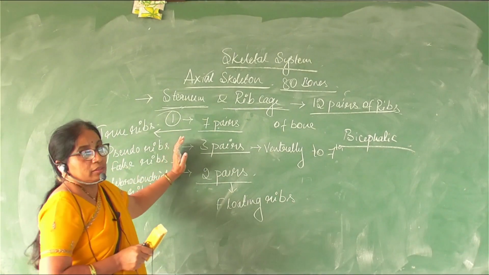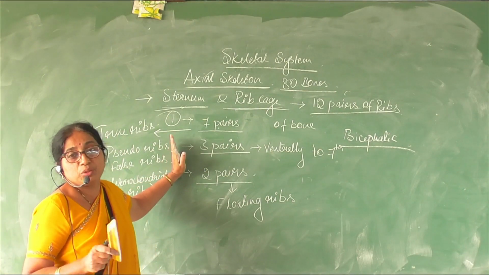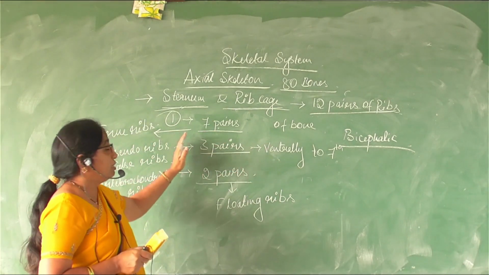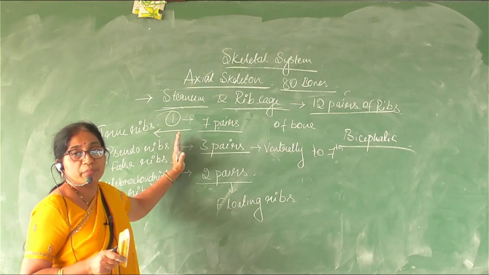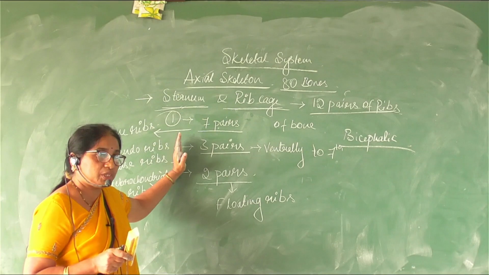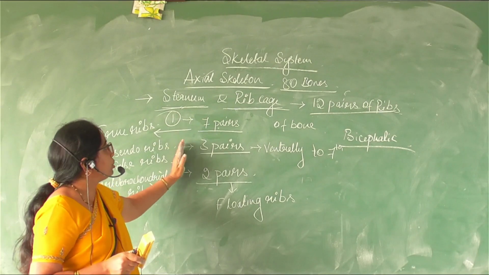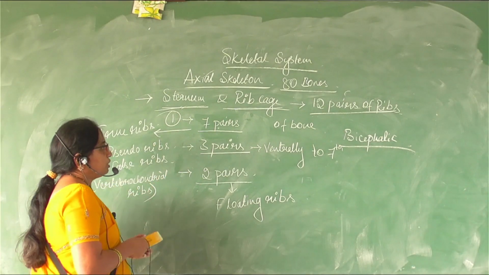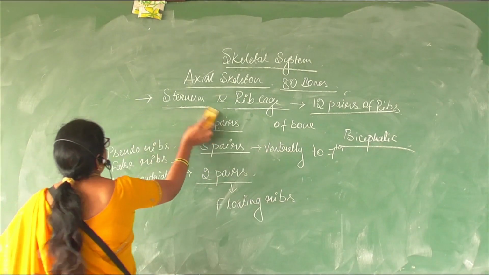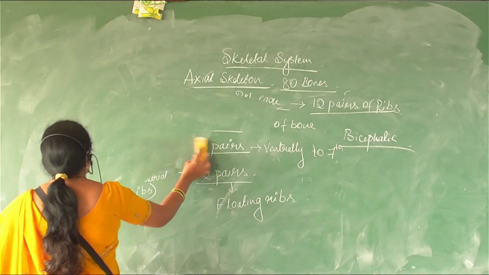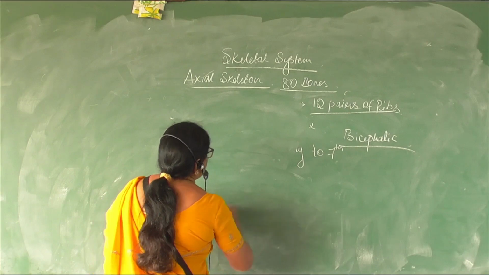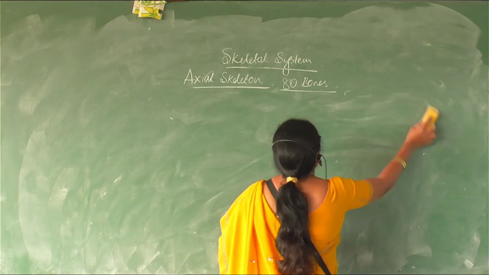There will be several NEET questions based on this. Do remember that. Based on pseudo ribs, false ribs, floating ribs, there will be several questions, so take care of what should be answered. Sternum is one flat bone on the ventral part, the mid thoracic line of the ventral part of the body. That is about the sternum and the rib cage.